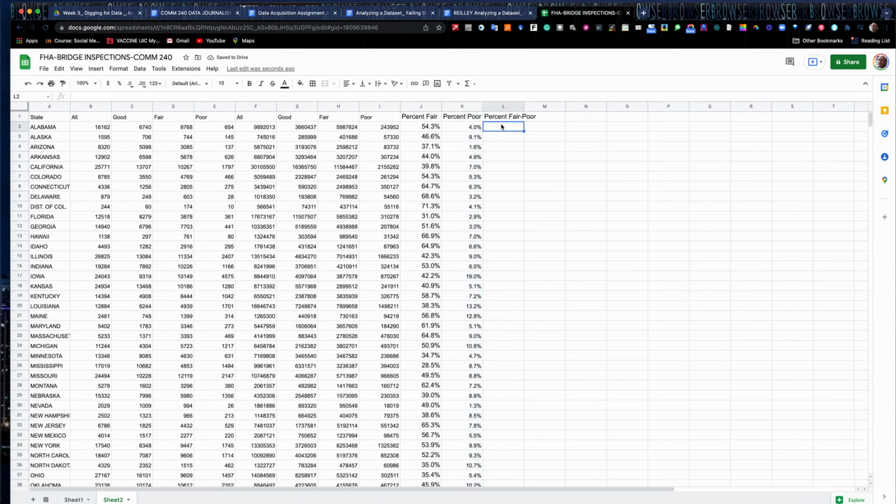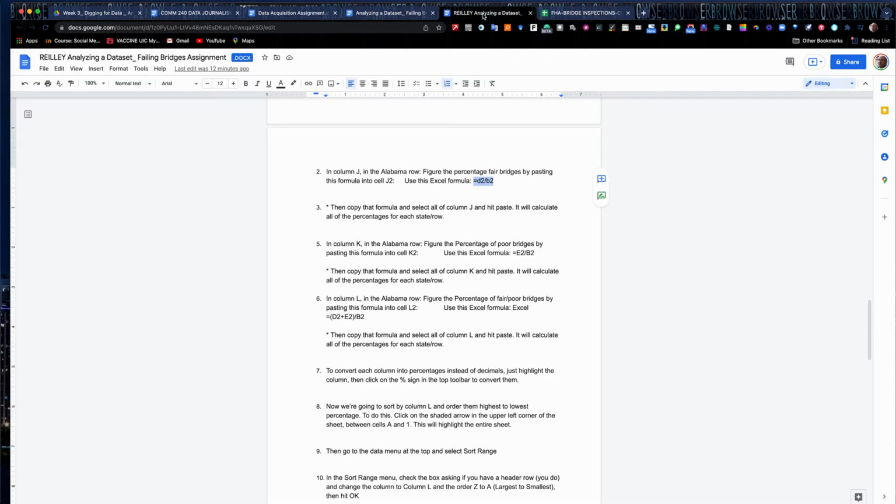Now I'm going to do percent fair poor. Okay, I can go back to my handout for that one because I'm going to have to add together fair and poor and divide it by B2. So we'll go back to our handout here, and I've actually written the formula out for you because it's a little different. It's using parentheses, getting a little basic math order of operations. I'm sure you probably remember that from what, 2nd or 3rd grade. D2 plus E2 divided by B2.